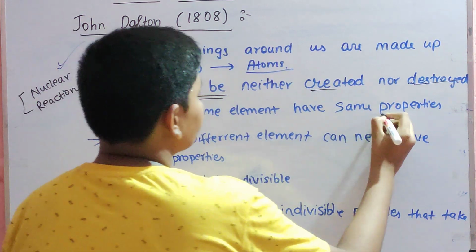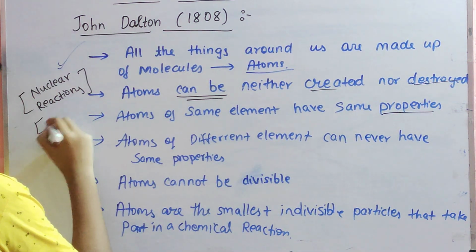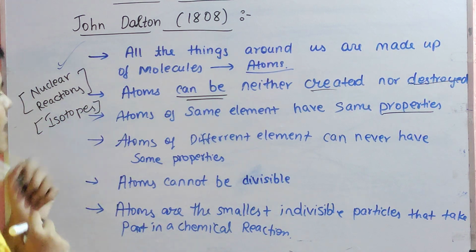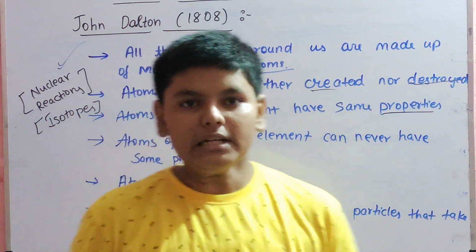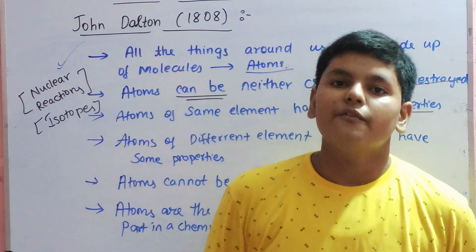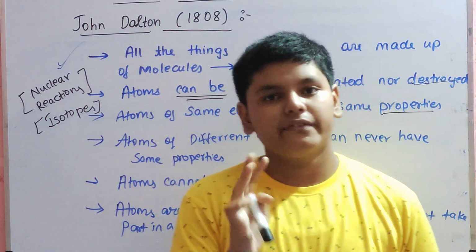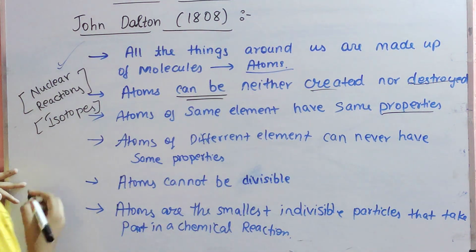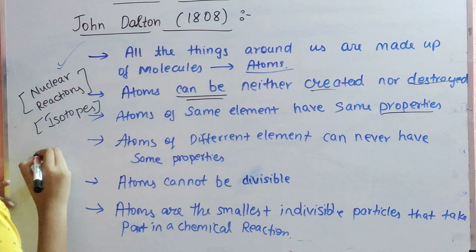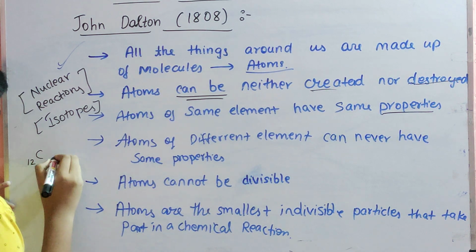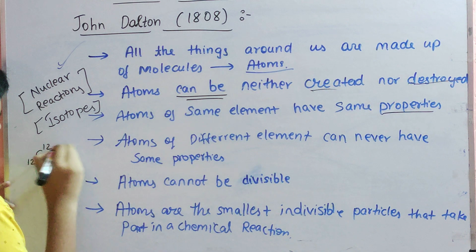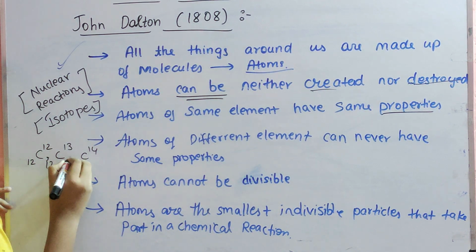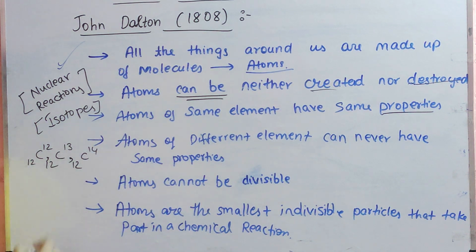Atoms of the same element have the same properties: this was discarded by isotopes. What is an isotope? Atoms of the same element have different masses. This is the main thing. For example, if you take carbon isotopes, you have C12, C13 and C14. So these are the three isotopes: C12, C13, C14.